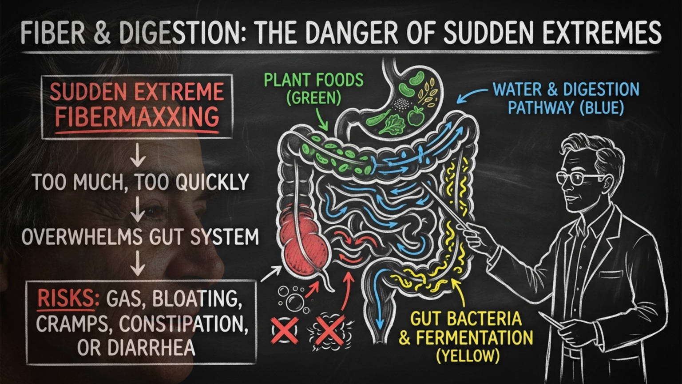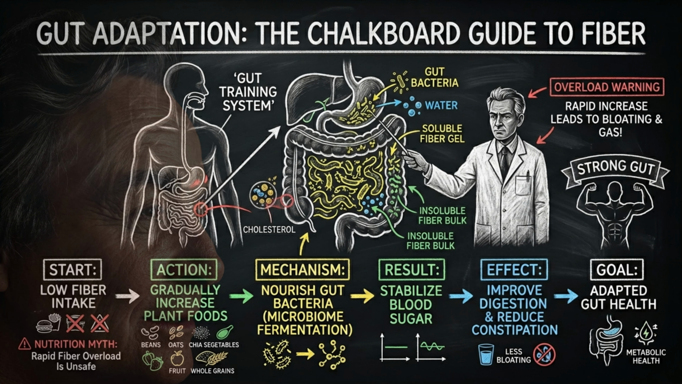Here is where fibermaxxing becomes risky. If a little more fiber helps, the internet assumes a lot more must be better. But digestion does not like sudden extremes. Too much too quickly can cause gas, bloating, cramps, constipation, or diarrhea. Think of your gut like a training system. You would not go from zero exercise to a marathon overnight. Do not go from low fiber to enormous bean bowls, chia pudding, fiber powder, and raw salads in one day. Increase gradually so the gut has time to adapt.